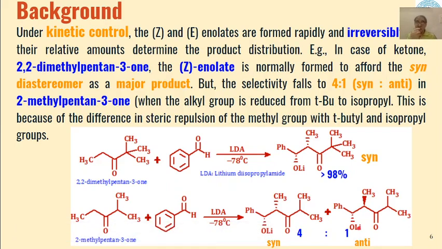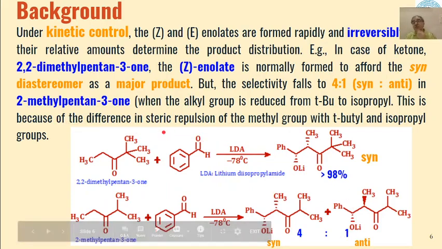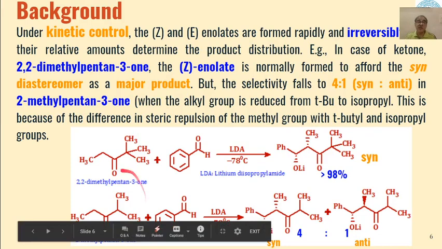So you can see from this that the type of substituent present on the substrate affects the formation of products to a greater extent, right? This is because of the difference in steric repulsion of the methyl groups, which is more in the case of tertiary butyl in comparison to isopropyl group.